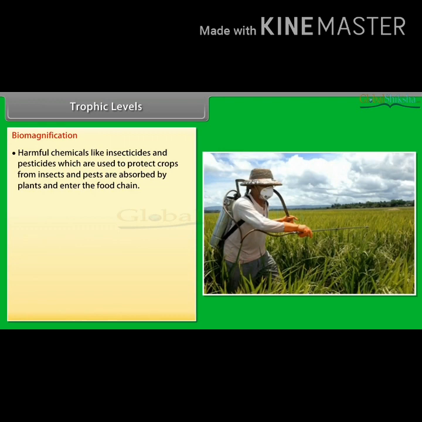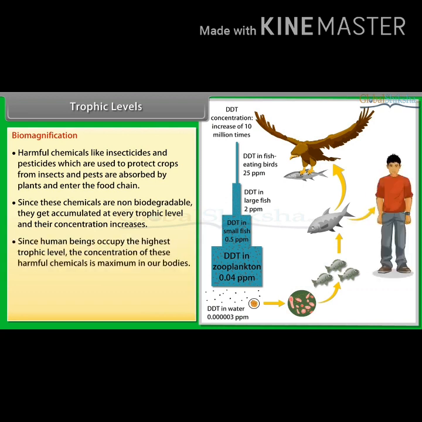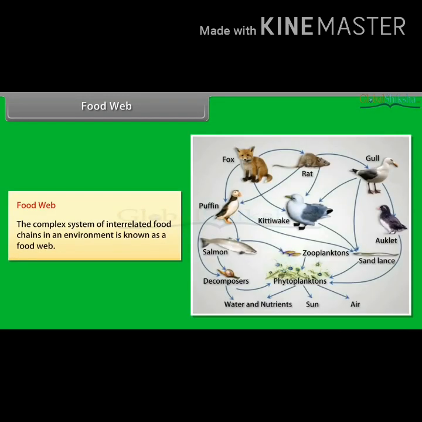What is biological magnification? Harmful chemicals like insecticides and pesticides, which are used to protect crops from insects and pests, are absorbed by plants and enter the food chain. Since these chemicals are non-biodegradable, they get accumulated at every trophic level and their concentration increases. Since human beings occupy the highest trophic level, the concentration of these harmful chemicals is maximum in our bodies. The increase in concentration of harmful chemicals in the bodies of organisms at the higher trophic level is called biological magnification or biomagnification.